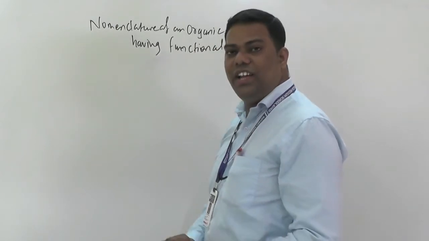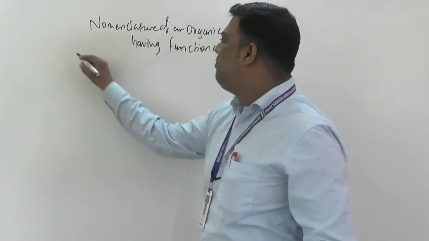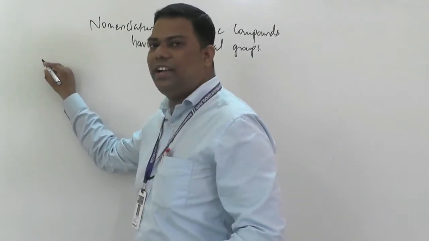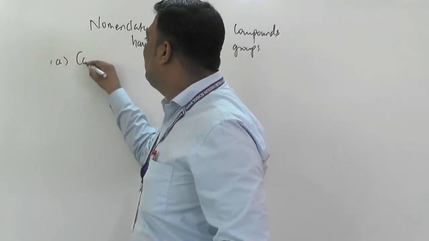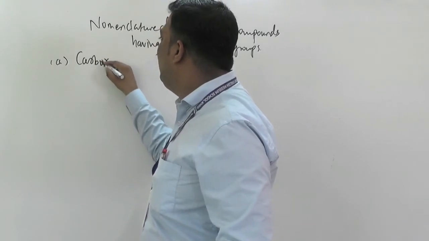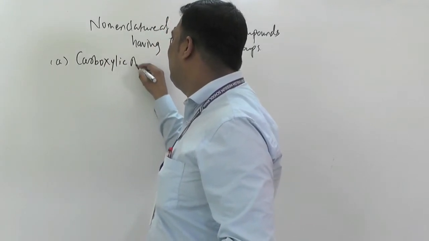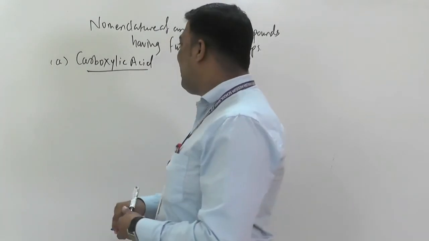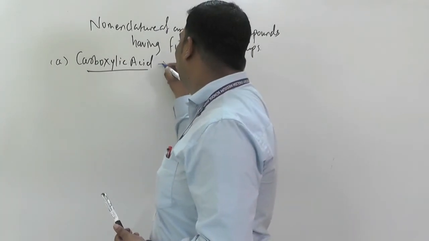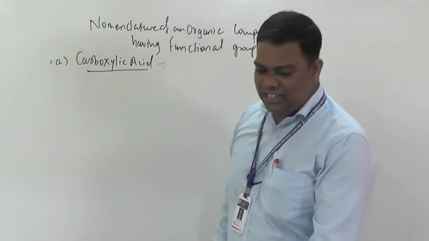In that, small a, carboxylic acid, we are discussing here first. Carboxylic acid. So in carboxylic acid, you must know the basic things.